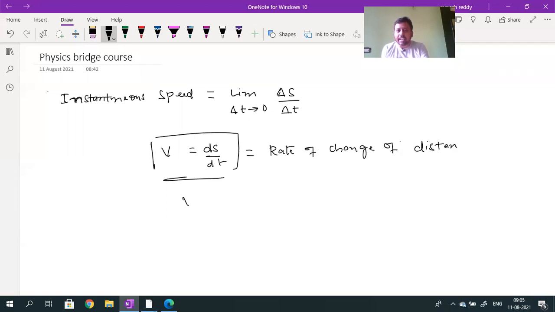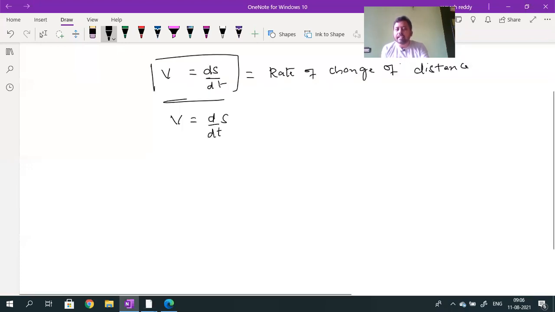Again, ds by dt is the rate of change of distance traveled, and this is called instantaneous speed. To write it properly, d and s are not separated: v is equal to d by dt of s. This operation is called differentiation. D by dt of what? Of s.